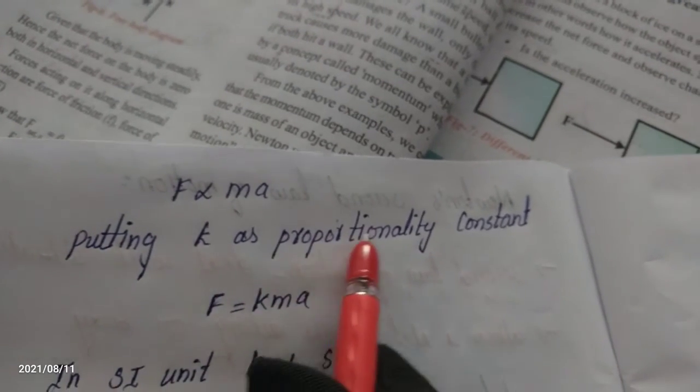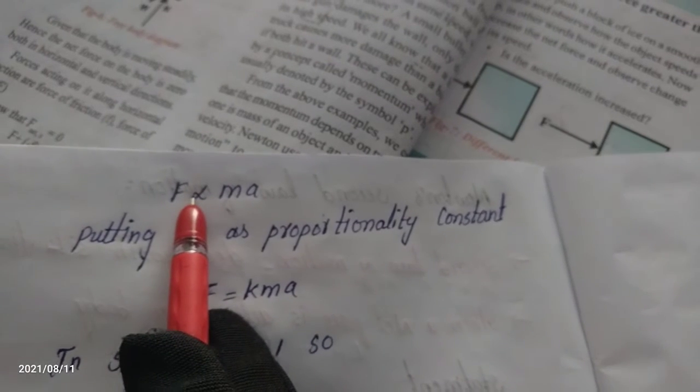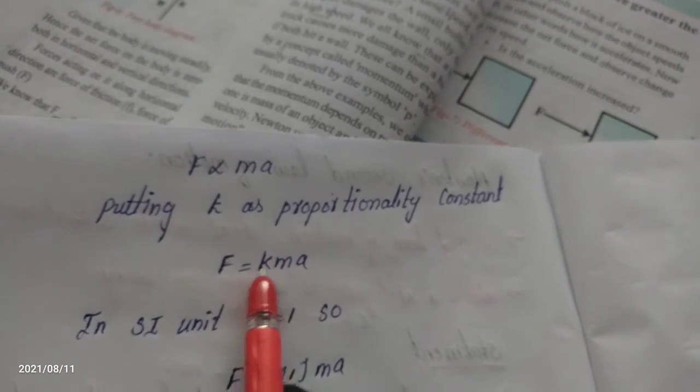F is directly proportional to ma. When putting it as a proportion, let k be the proportionality constant. When we remove the proportionality sign, we get k. F equals k m a. The SI unit value of k is 1. When we put the value of k, F equals ma. This is the formula of the second law of motion. We are discussing the second law of motion: F equals ma.